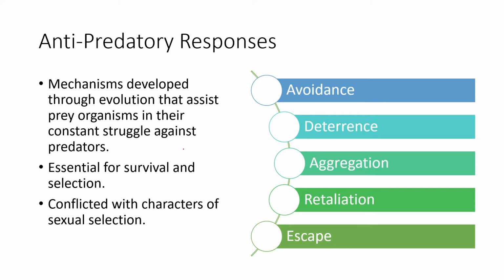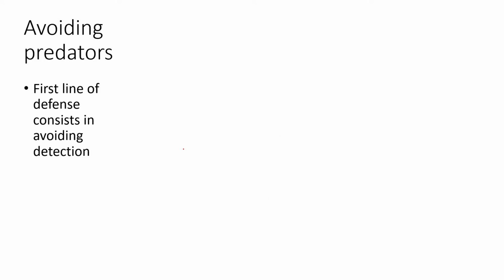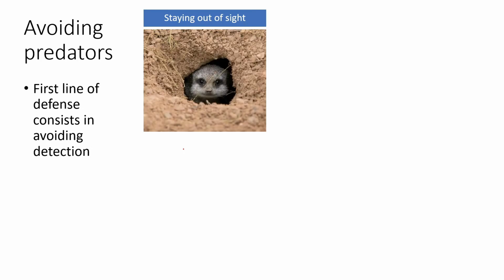So we'll study that in detail, starting with avoiding predators. It is sort of the first line of defense. Better avoid it. Don't face the predator. So how can you avoid it? There are many different kinds of responses that one can give. It can be staying out of sight, hiding somewhere. Usually organisms stay inside burrows or caves or some kind of hidden places in order to hide from predators, and that is staying out of sight.